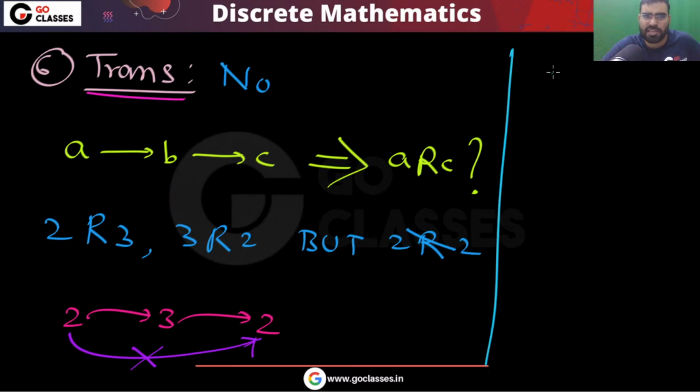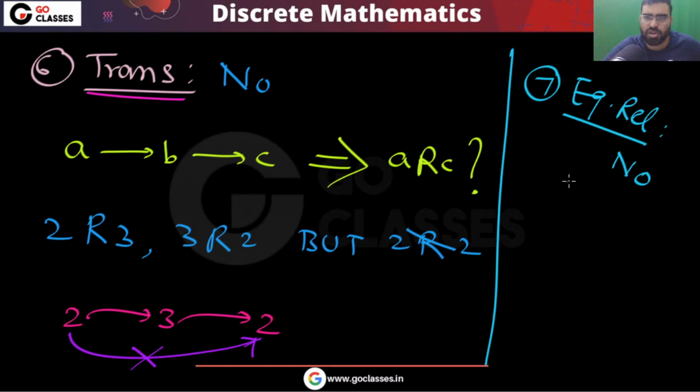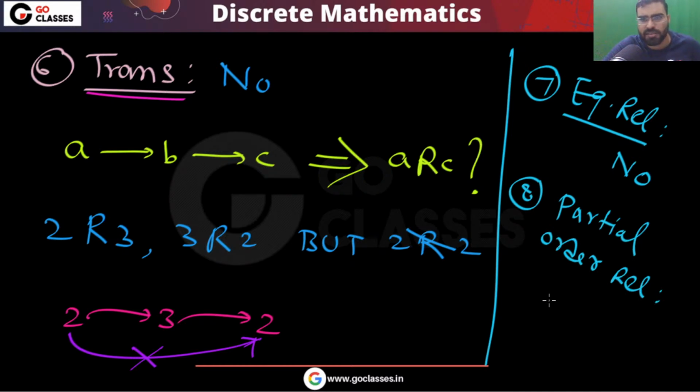What about equivalence relation? Can I say this is an equivalence relation? The answer is no, because it is not transitive and not reflexive. What about partial order relation? The answer is no, because it is not transitive.